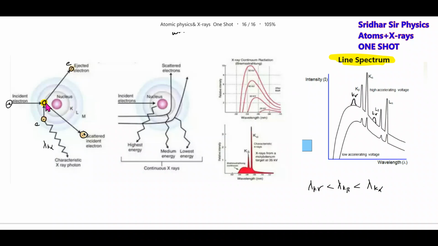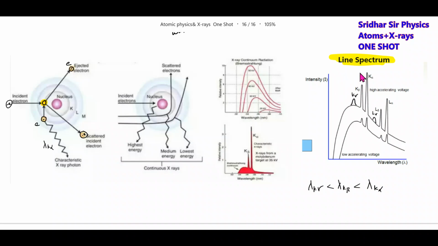Because if the vacancy is in the K shell, the probability of filling it will be more from L than from M or N. That's why the intensity of K alpha will be more than K beta. Why is lambda K alpha greater than lambda K beta? Look at the transition. If there is a transition from L to K, we get a photon lambda K alpha. If the transition is from M to K, we get a more energetic photon. If the energy is more, the wavelength should be less. So lambda K beta is less than lambda K alpha.